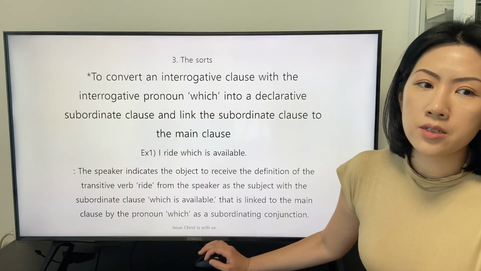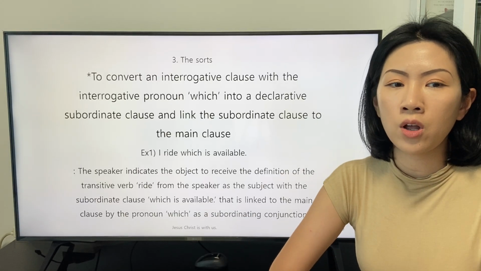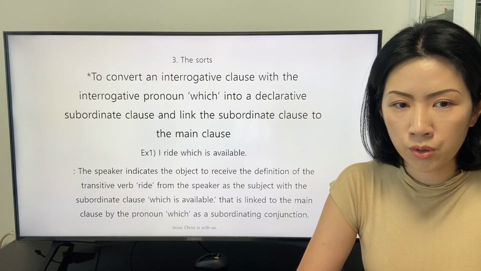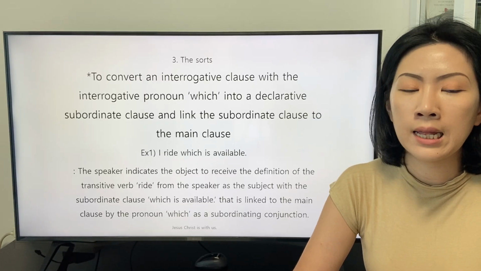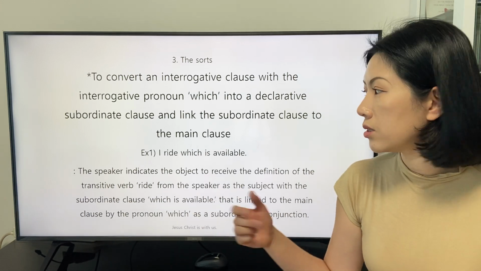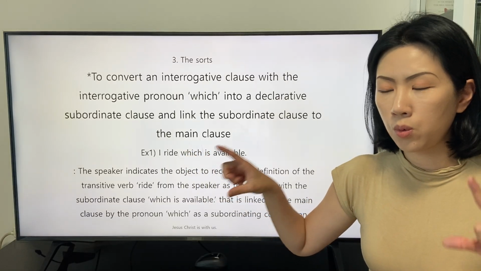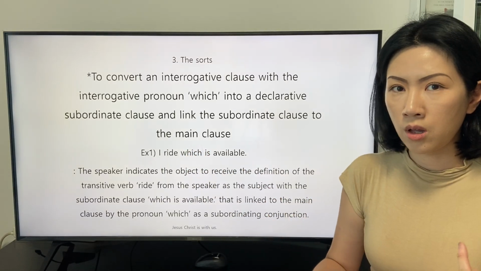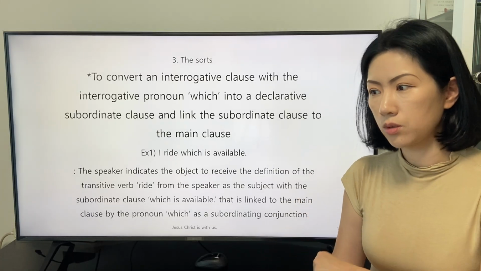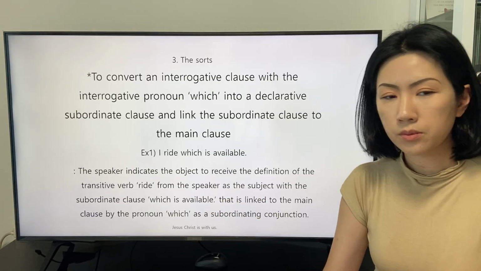There is a sentence, and the title of the sentence is this: to convert an interrogative clause with the interrogative pronoun "which" into a declarative subordinate clause and link the subordinate clause to the main clause. This can be the way that the subordinate clause started with the pronoun "which" is linked to the main clause.